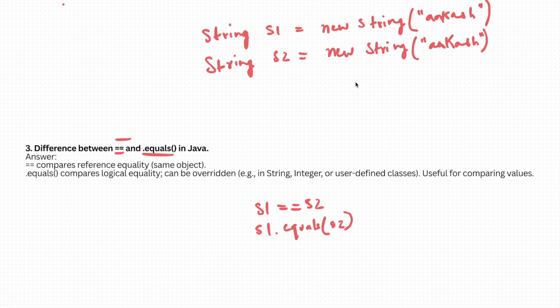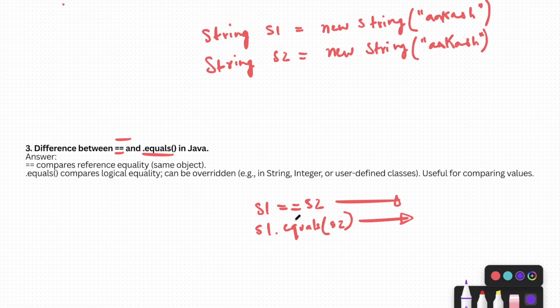This is my s1 and this is my s2. What do you think, which statement will return true and which will return false? Just give it a thought. Alright, let me tell you. When I write s1 == s2, the very important thing you need to remember is this statement will